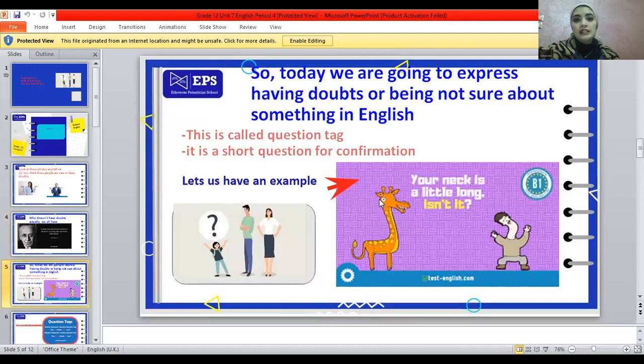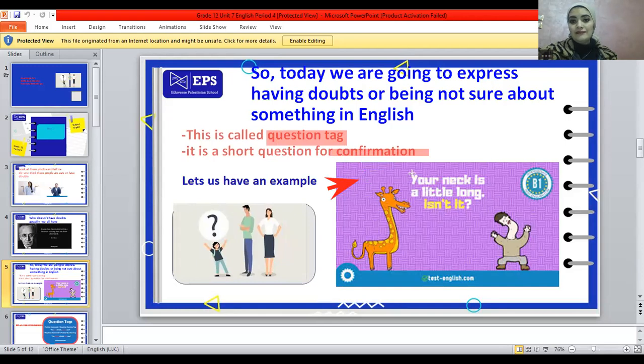We have something today to express the doubts or not being sure, and this is called a question tag. A question tag. What do you mean by a question tag? It's a short question used for confirmation. It's a short question called question tag and is used for confirmation, to be sure about something.